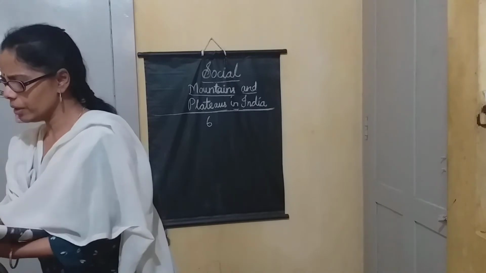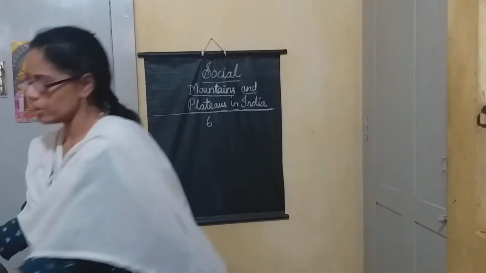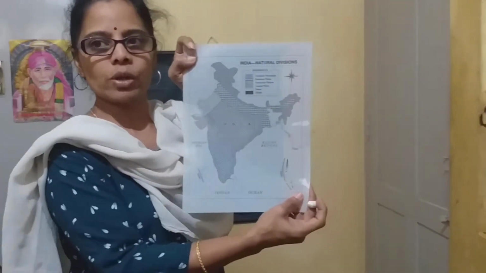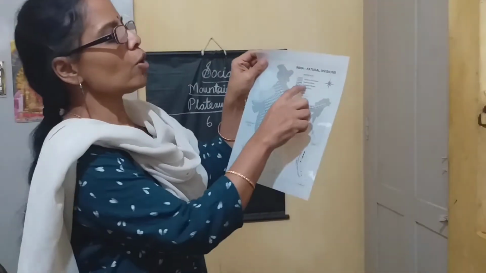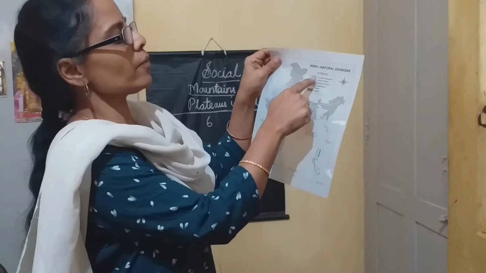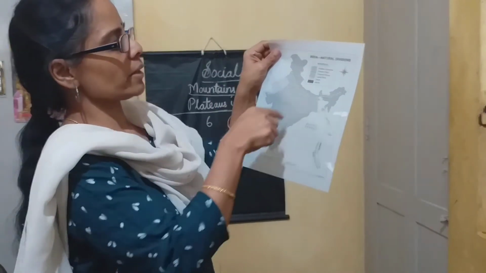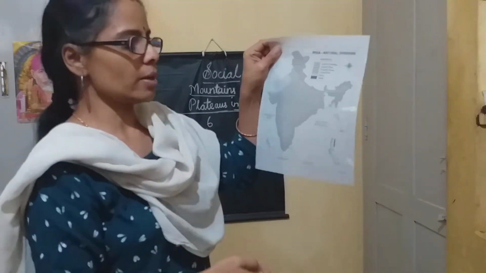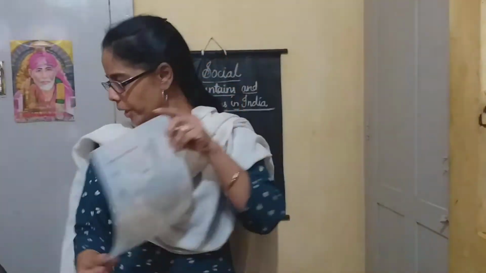Okay. Northern mountains. So, you can see the northern mountains here. This is the map of India. Here you can see the northern mountains. See, wherever the vertical lines are there, they are called northern mountains. This is called a physical map.